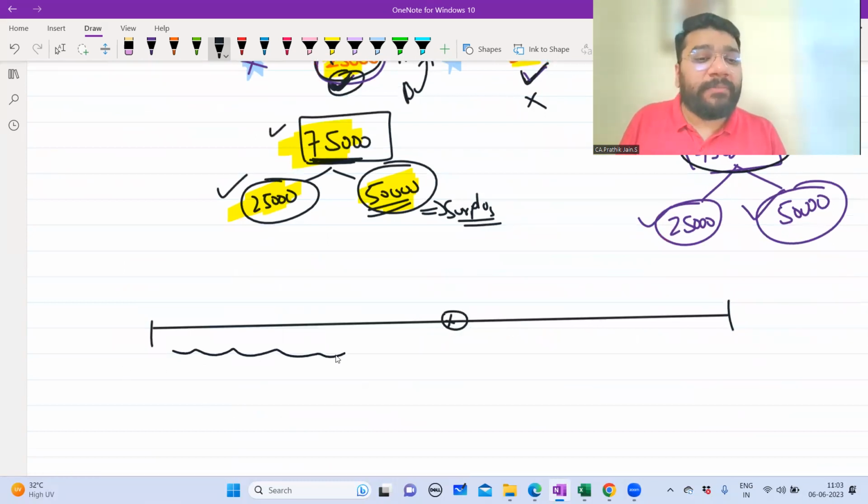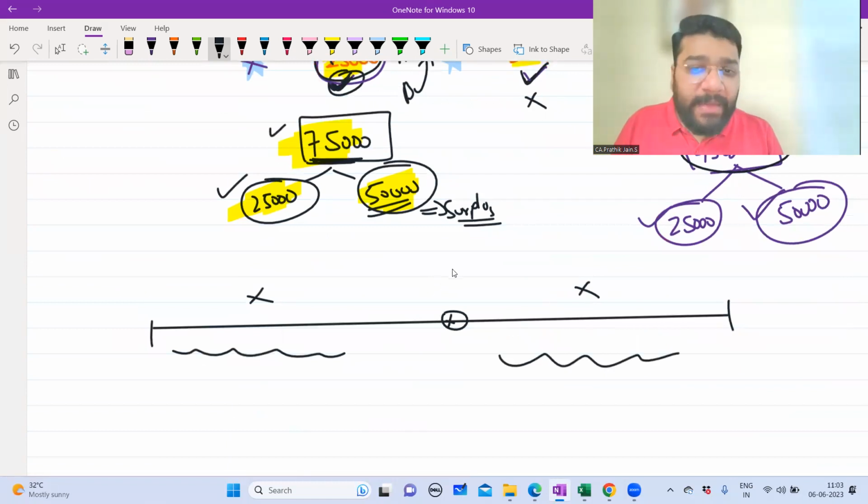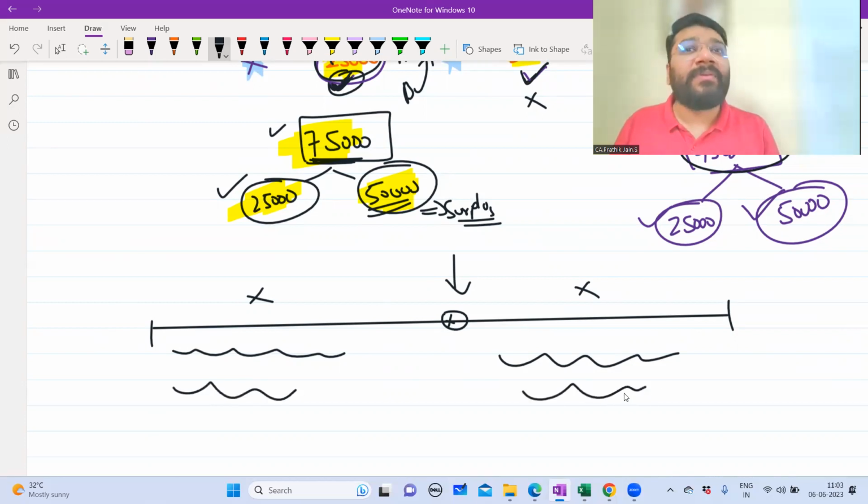Certain payment you have to make here, certain payment you have to make here. So we'll neither make the payment here, nor make the payment here. We'll make the payment in the center stage. In the center stage, the person is making the payment, and in the center stage, the person is receiving the payment. So both of them have the opportunity to invest and gain interest. So neither one is losing nor the other is gaining. If at all losing, both are losing. If at all gaining, both are gaining.